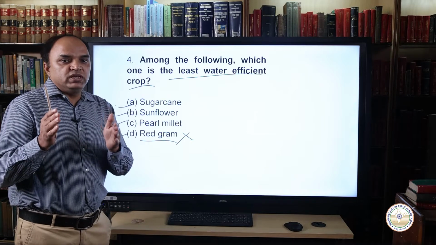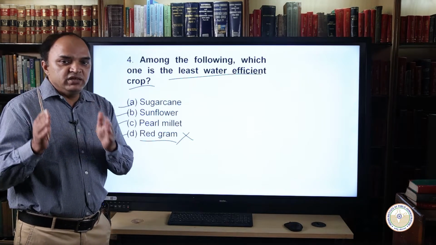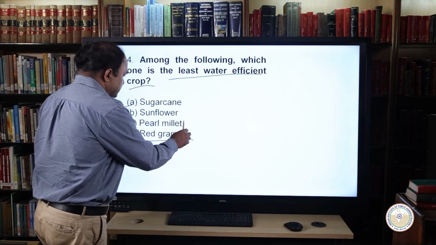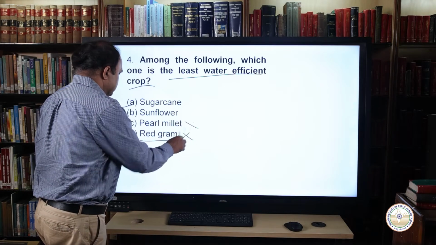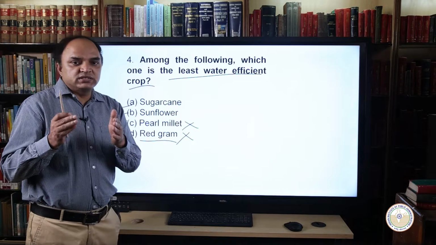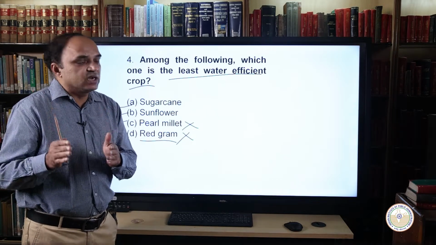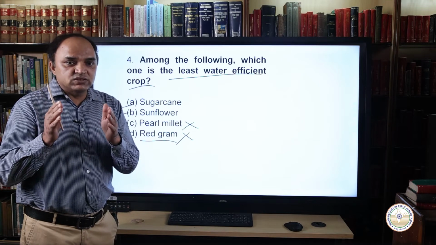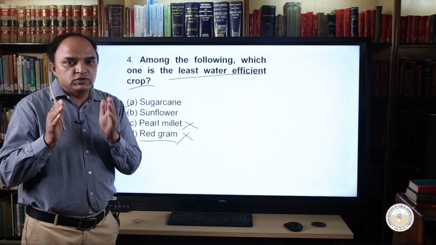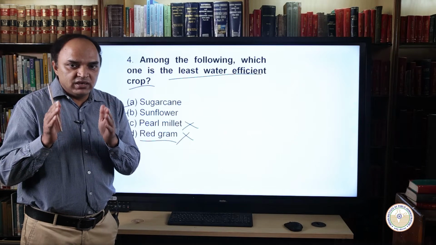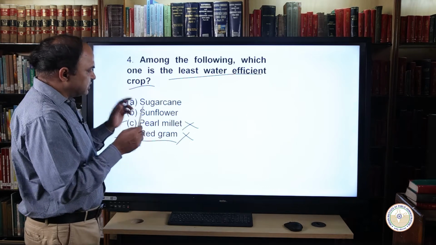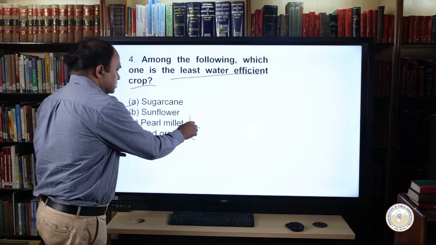Millets are sown in dry areas with minimal irrigation requirements. So again, it's a water efficient plant, so it's a wrong answer. As far as sunflower is concerned, it is mostly grown in Karnataka, Odisha, Haryana, and it also requires less water, and its water footprint is less, 7 to 9 liters per kg. So again, sunflower is a water efficient plant, so here it is a wrong choice.